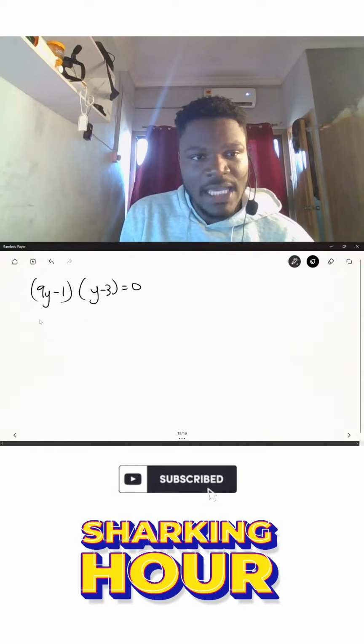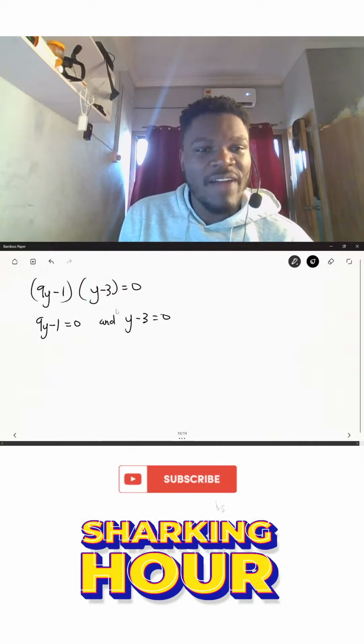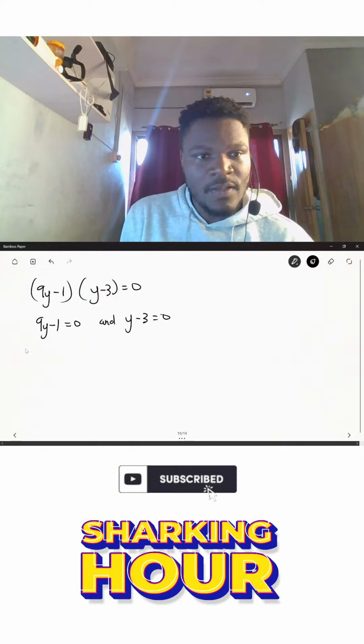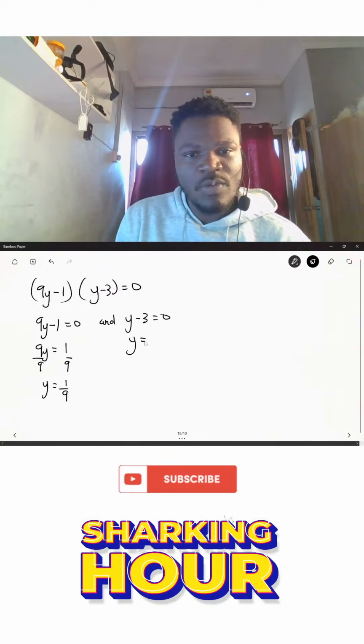From here I equate them individually to 0. So this is equal to 0 and y minus 3 is also equal to 0. So let's solve to find the values of y. Here I'll have 9y to be equal to positive 1. I divide both sides by 9. So y is equal to 1 over 9. And over here y will be equal to positive 3.